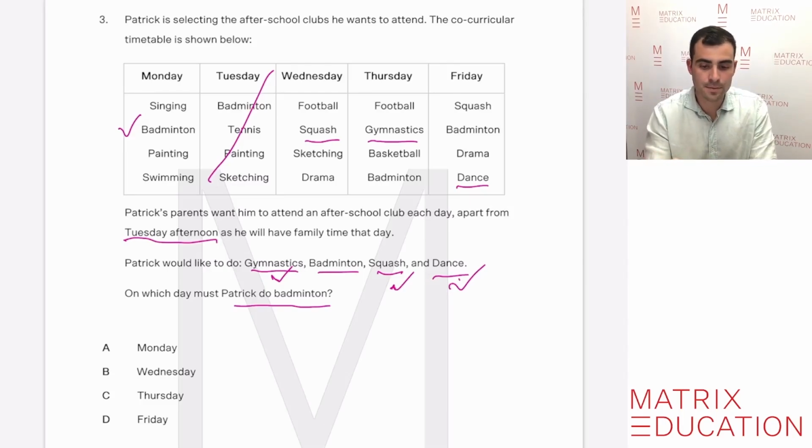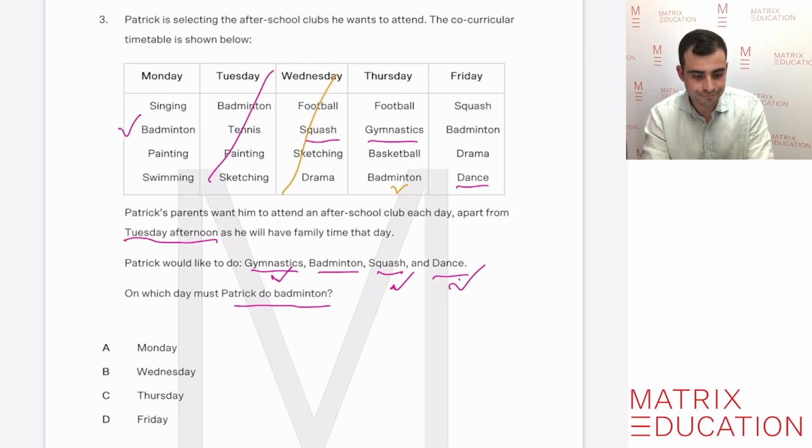So let's just, for example, if he does badminton on a Thursday, it doesn't run Wednesdays. We know it can't be Wednesday either because there's no badminton there. So on Thursday, okay, can he do dance on Friday? Is he able to do squash? Well, squash doesn't run on a Monday, so we actually can't do the Thursday. So we know that the Thursday response is incorrect.